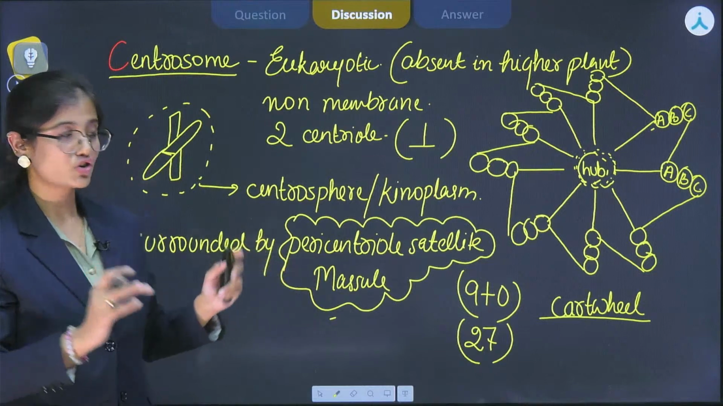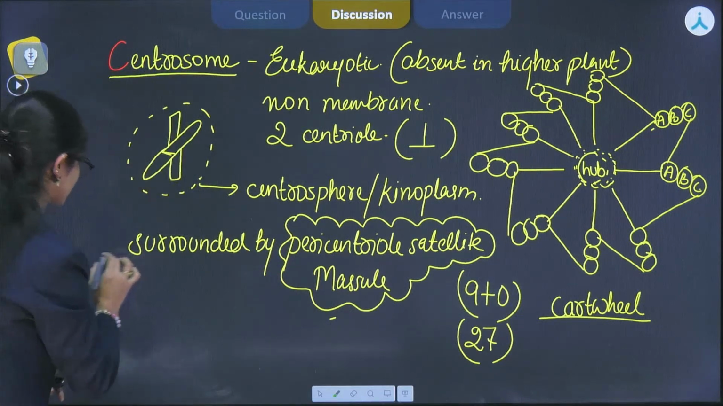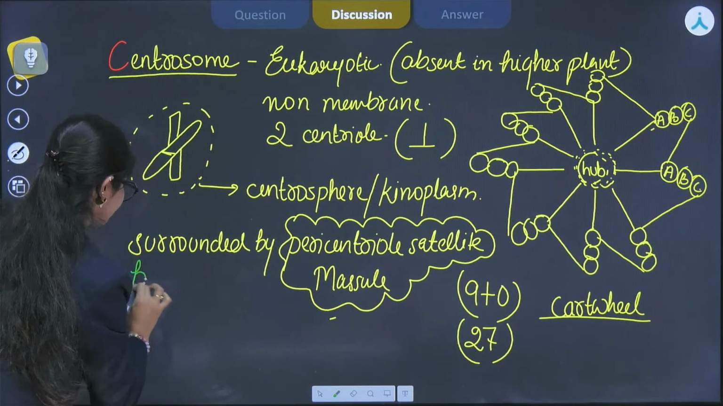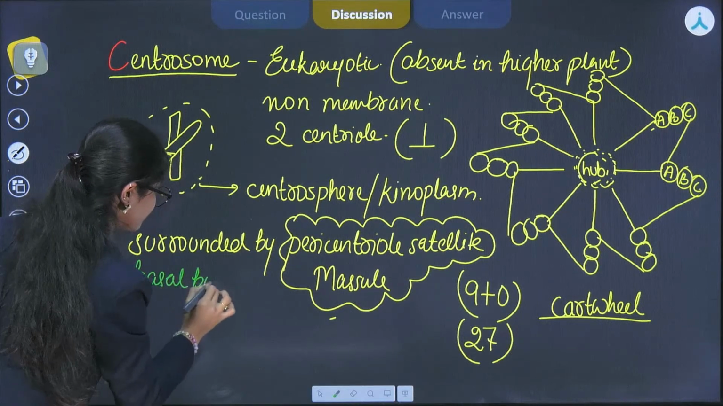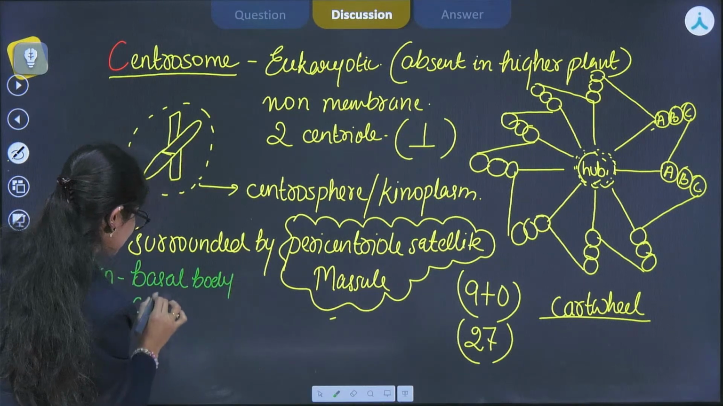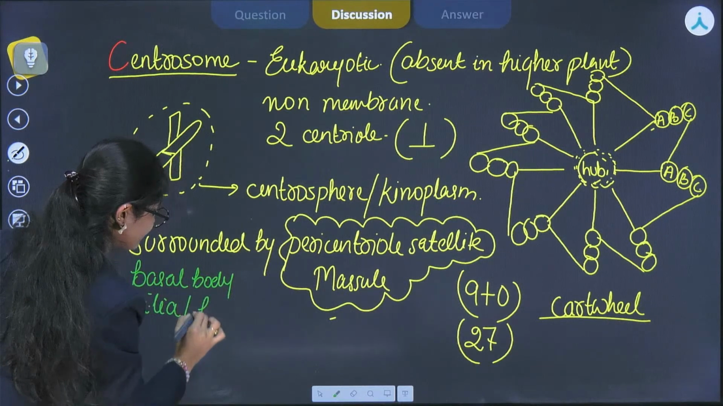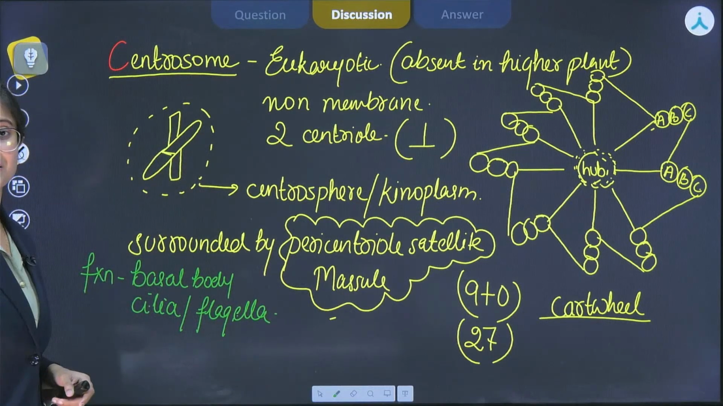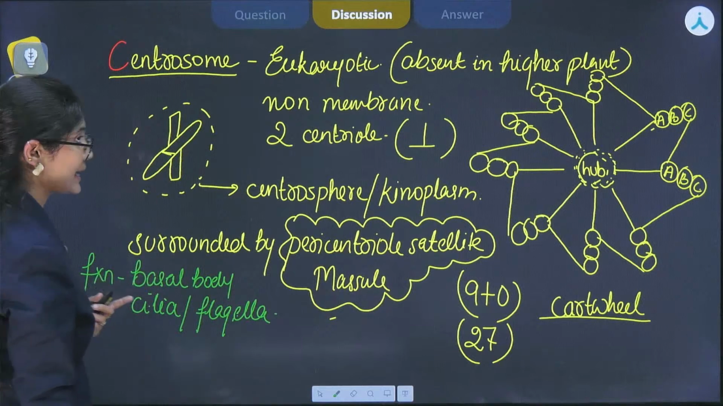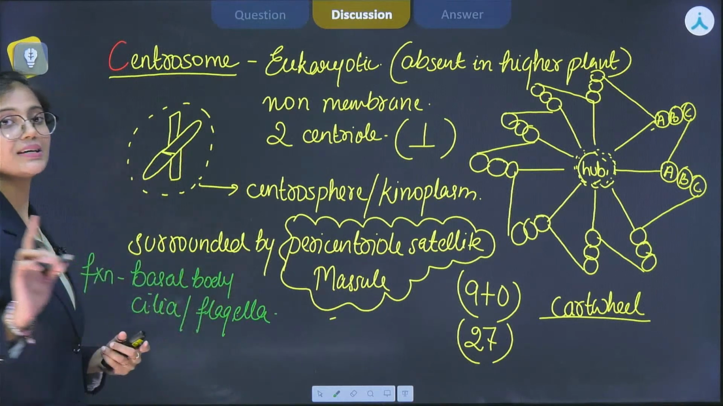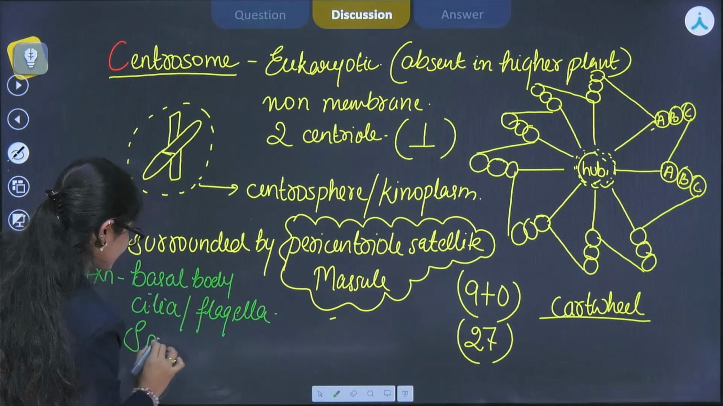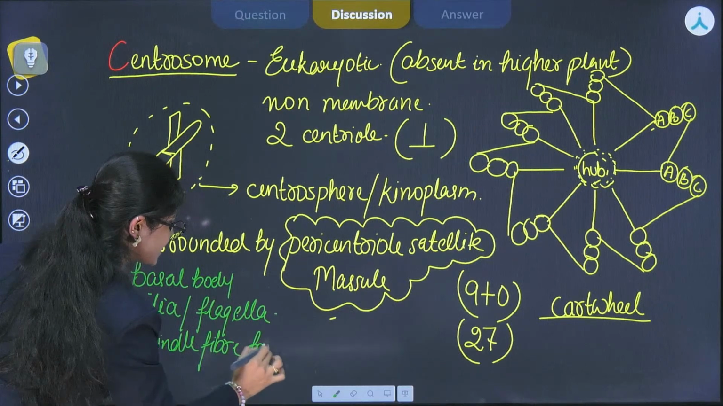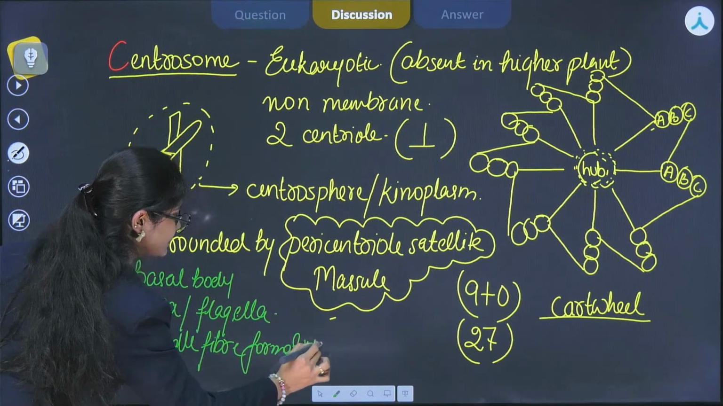Now, what are the functions of centriole? So, if we see what are the functions of centriole, it forms the basal body for cilia and flagella. Basal body for cilia and flagella. Cilia and flagella क्या होता है? These are the locomotory structures which are found in the prokaryotic and eukaryotic organism. And what is the function of centriole? It helps in the spindle fiber formation during the cell division. Spindle fiber formation. So these are the function for centriole.